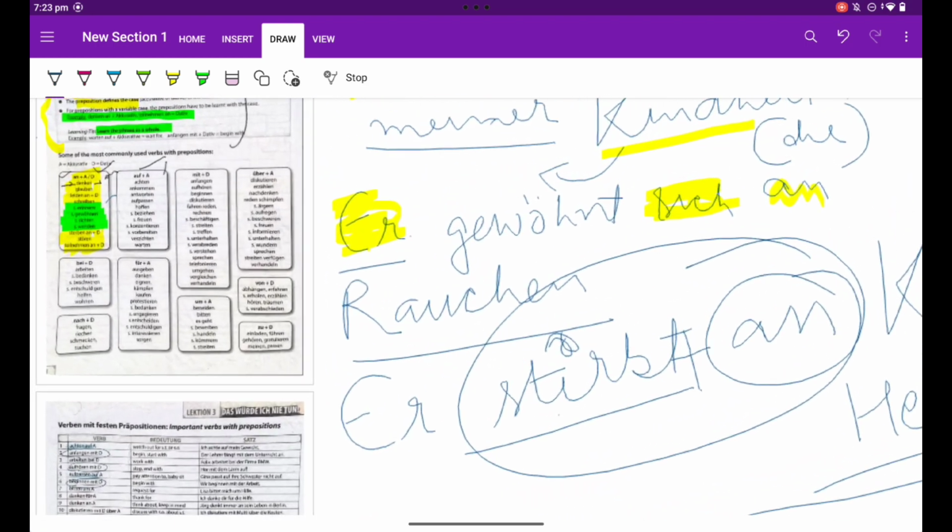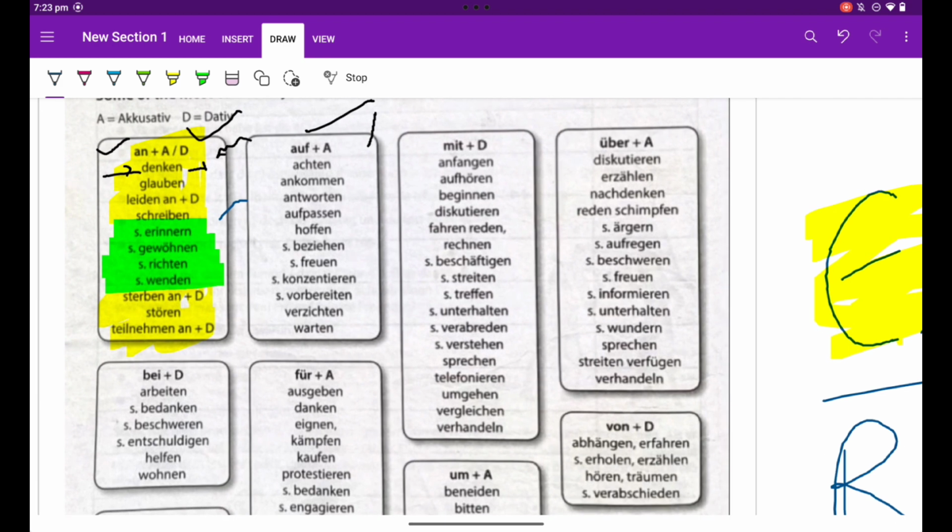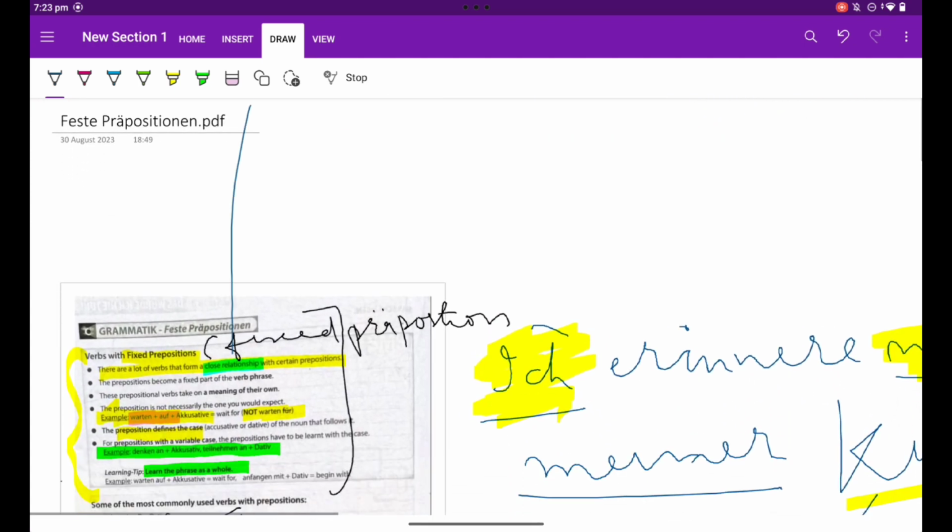So similarly, again I'm going to do today with an. Denken an, glauben an, leiden an, schreiben an, sich erinnern an, sich gewöhnen an, sich richten an, sich wenden an, sterben an, stören an. Stören is to disturb. Teilnehmen an. If you do it one by one, then things will be very easy.